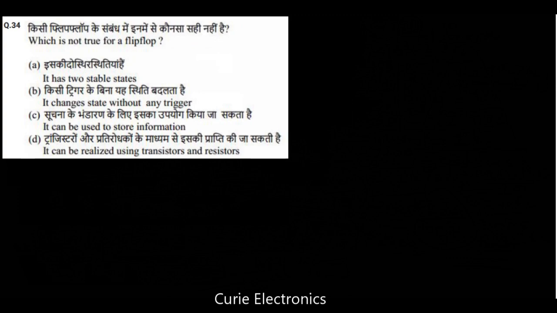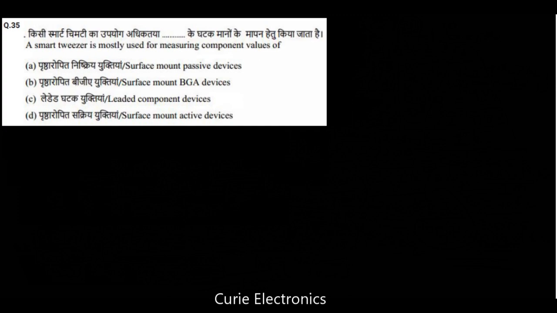Which is not true for a flip-flop? Option B is the answer. For a flip-flop we always give a trigger pulse, a clock pulse, and only then does it change the output state. A smart user is mostly used for measuring component values. In ISRO, they use it for passive components like small resistors, SMD package resistors and capacitors, to measure those values. So it is for surface mount, SMD, surface mount passive devices.